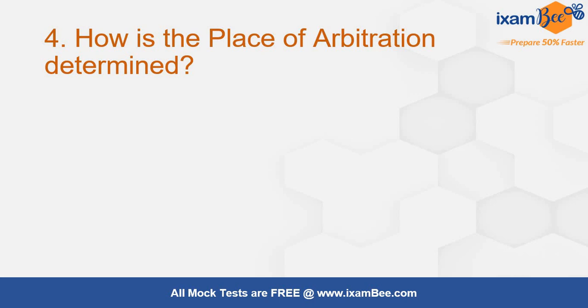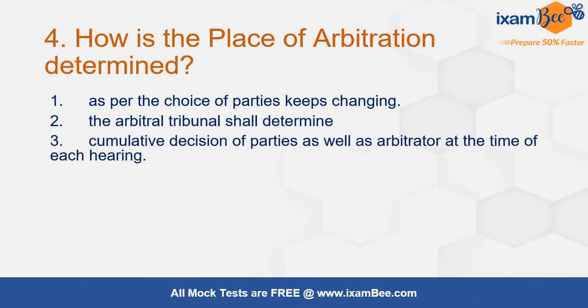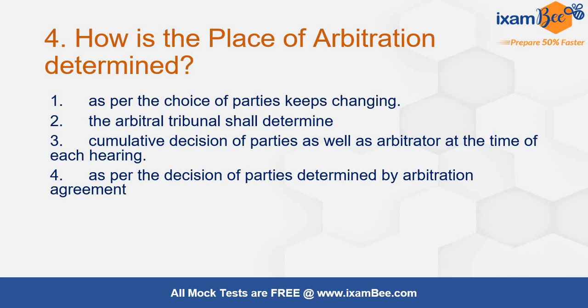How is the place of arbitration determined? Language is done, now the question has been asked on place. As per the choice of parties, arbitral tribunal shall determine it. Cumulative decision shall be of the arbitrator, and at the time of the hearing, each hearing it can change. As per decision of parties determined by arbitration agreement, B or D. See, be careful of such options also, whether it is 'and' or whether it is 'or'.